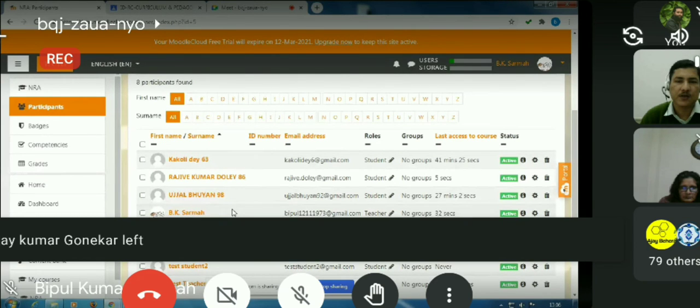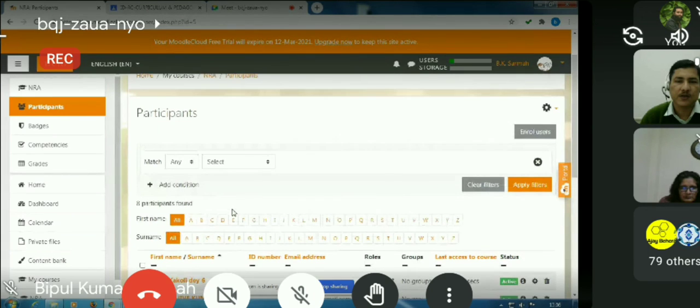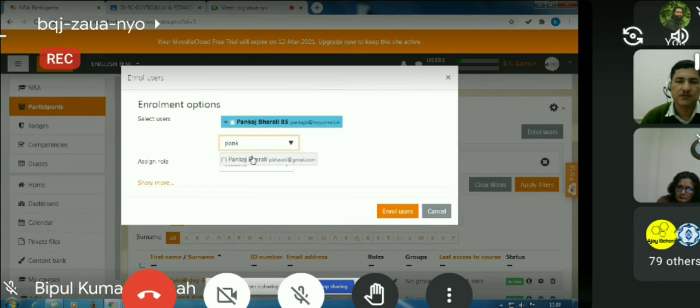But if I, as a teacher, want to add some more students, how shall I proceed? For the purpose, I shall click this button, enroll users. I shall click this enroll users button and see the participants here. Suppose I'm just clicking, say, Pankaj. There are 2 Pankaj over here, so 2 users. So I am just choosing one of those.